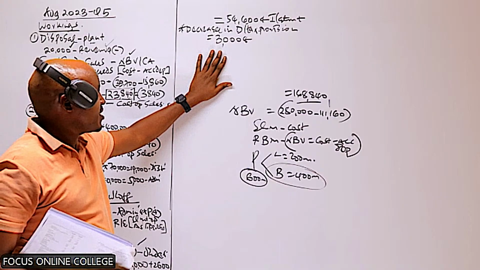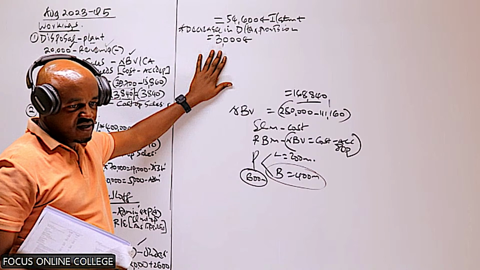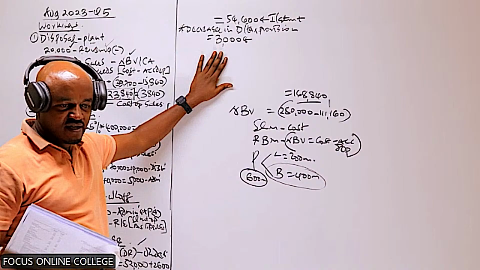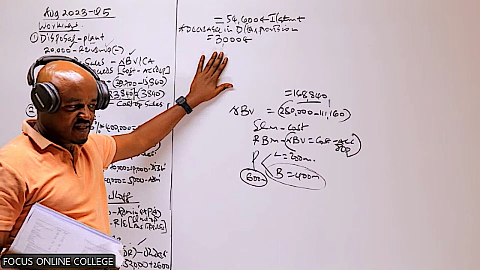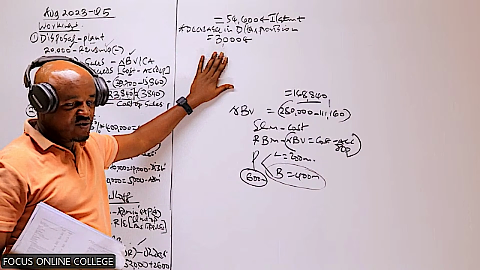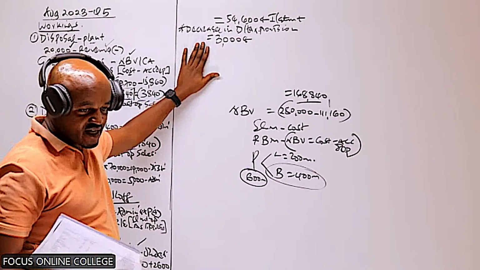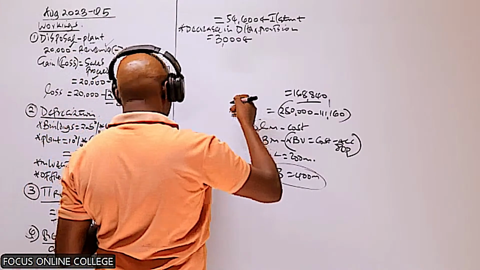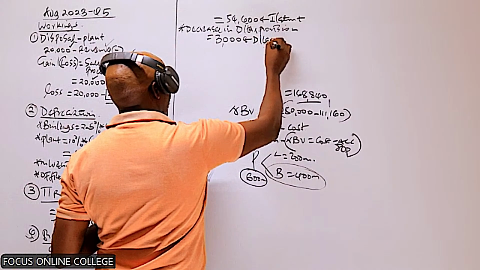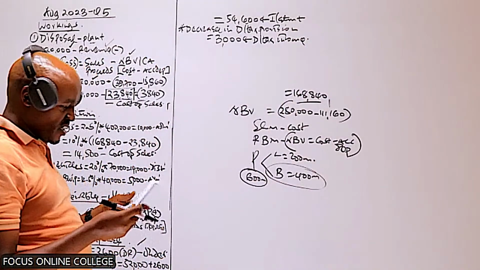Zipporah, we said this one should be recognized as what? In the income statement. Remember the other question which we did, we had an increase in deferred tax liability. We accounted for that as a deferred tax expense. Actually, we had a decrease. I can remember, we had a decrease and we accounted for that as a deferred tax income. So the same case, because this is a decrease in deferred tax liability, this one in the income statement will be recognized there as a deferred tax income. So we are done with that.